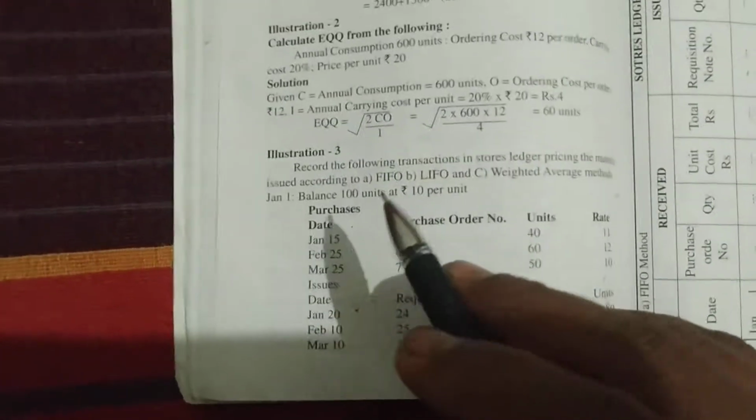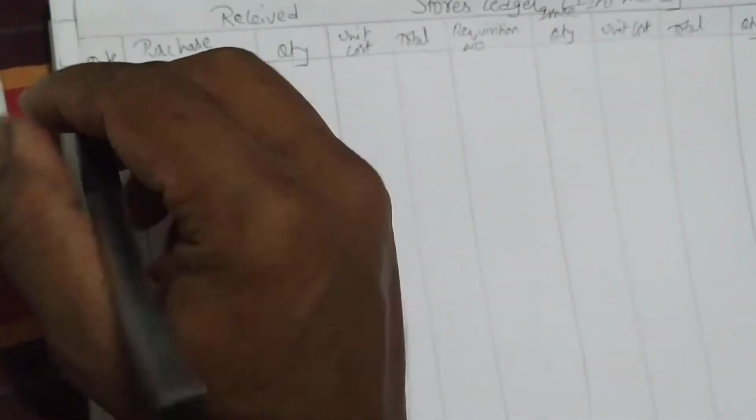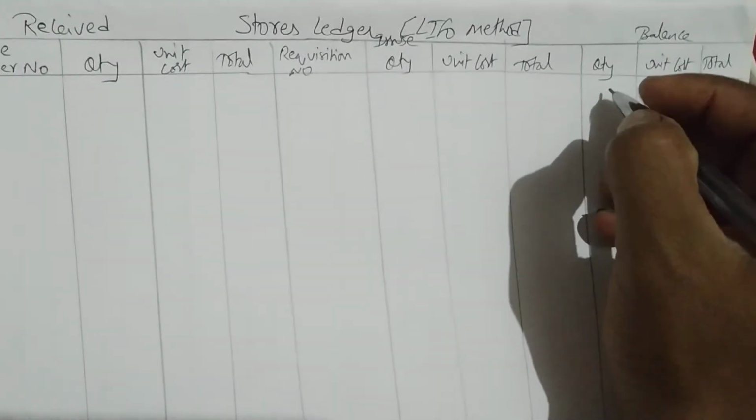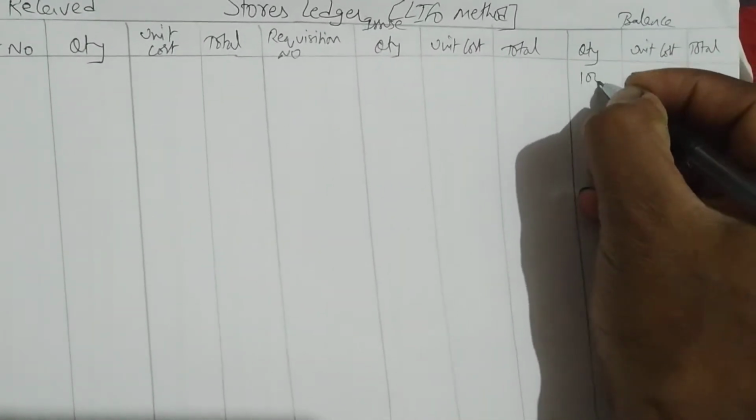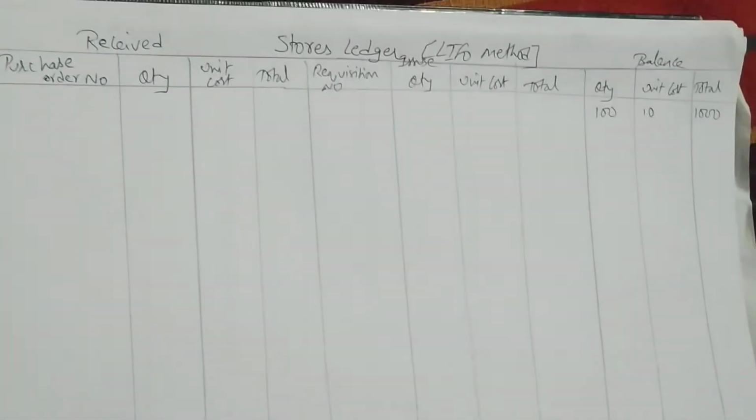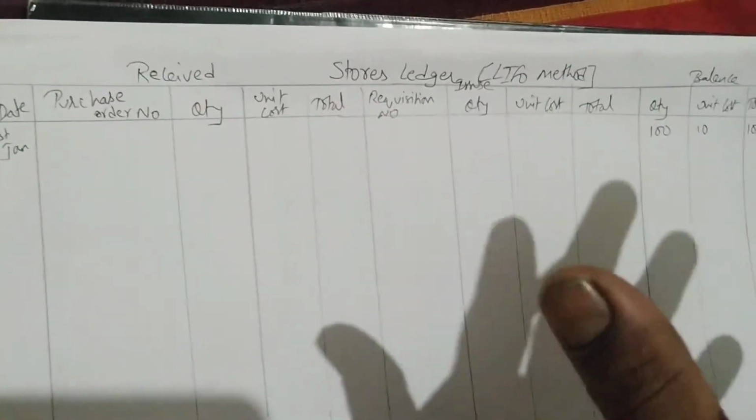Next, which date do we have first? January 1st, balance is 100 units at rupees 10 per unit. So first, Jan 1st, we have to write here 100 units, 10,000 rupees. So first we have to write the balance.